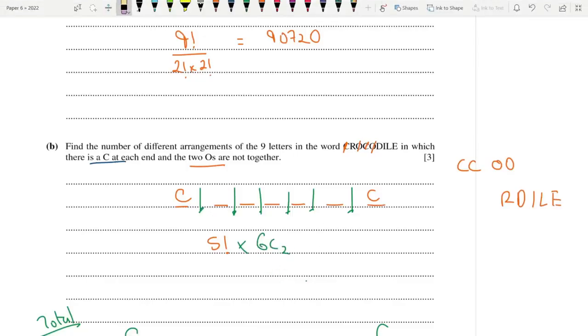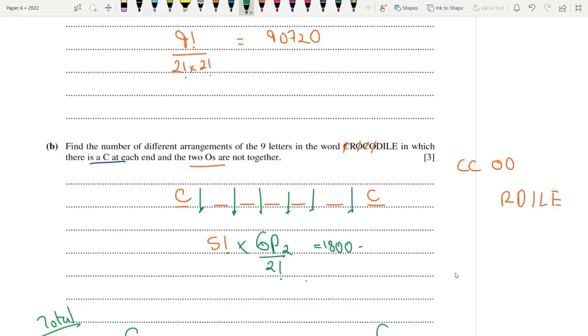Honestly, this is what the mark scheme does typically, but I prefer 6P2: out of 6 positions, I'm going to input 2 O's and divide by 2 factorial. This is 100% fine. So that's 5 factorial times 6P2 divided by 2, which is 1800. That's your answer. In the mark scheme, they wrote 6 times 5 over 2 factorial, which is the same thing, since 6P2 is basically 6 times 5.